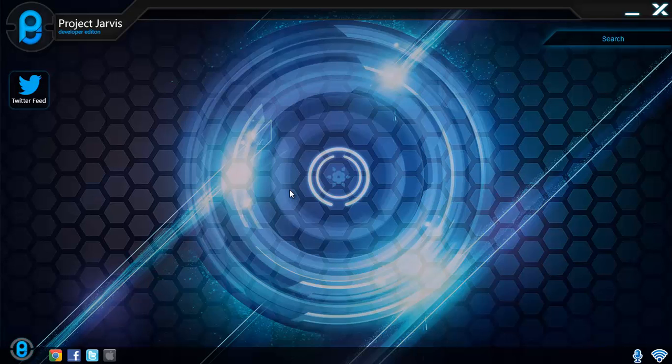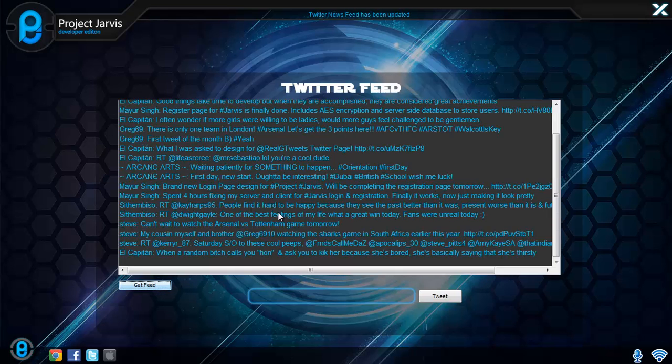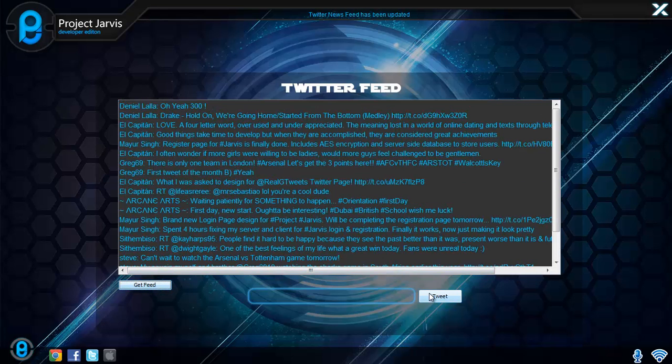If we use our menu, we can select the Twitter feed application. There's also a desktop icon, as you can see. If we open this application, we can do two things. We can either fetch our newsfeed and display it on screen, or we can post tweets directly from Jarvis. If we click the newsfeed button, it'll automatically display the 20 newest tweets that have been posted by the people that I follow.